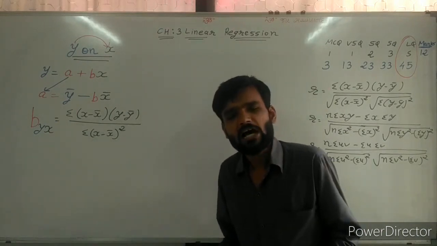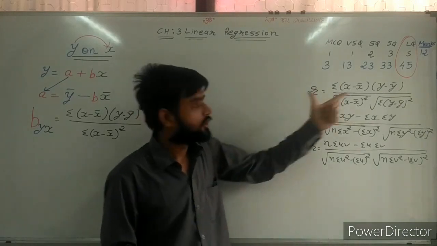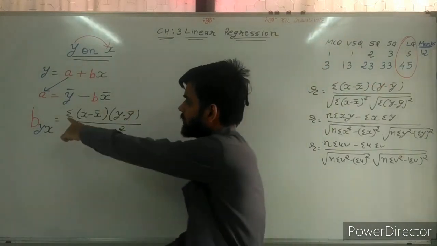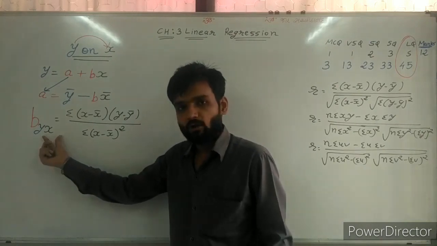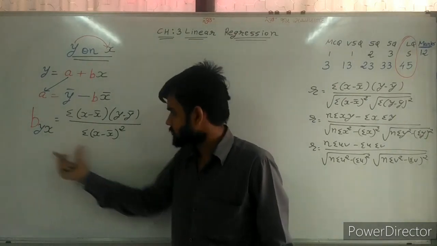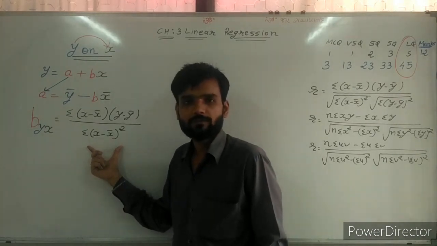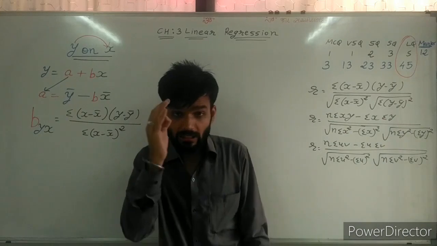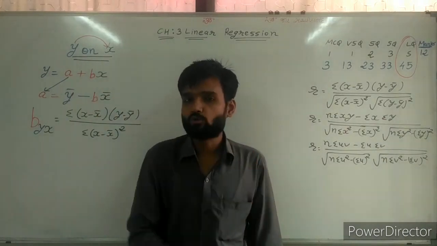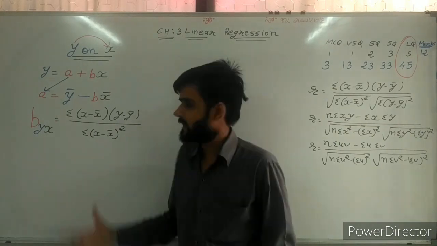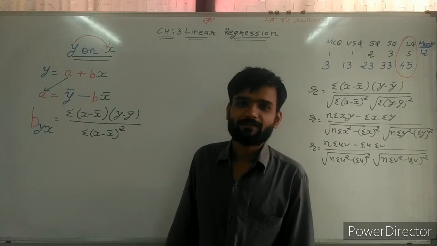Simple. How can we find the formula of B? On the basis of the first formula, numerator remains same. Y depends on x, depend means base. Base is x, so only write x value in denominator. Don't write y, and most important, don't write root sign also. Root sign is cancelled. In this way, we can remember the formula of B.